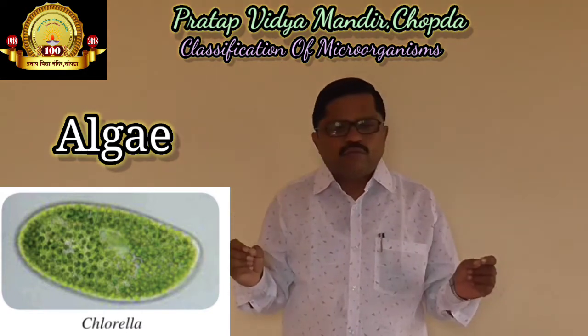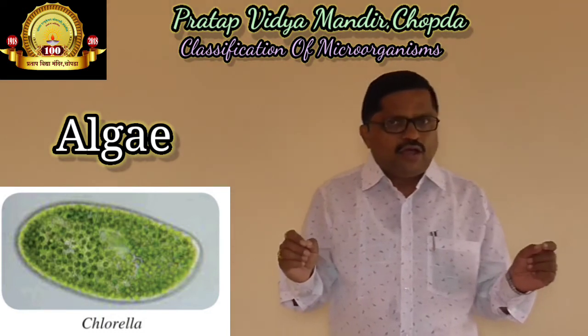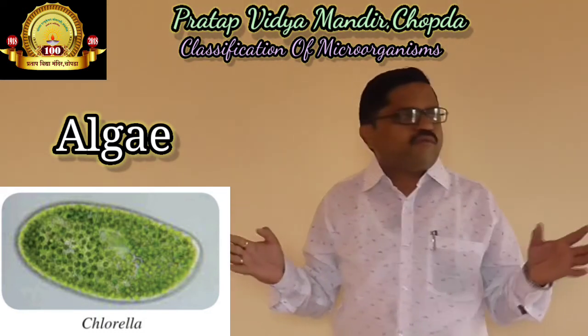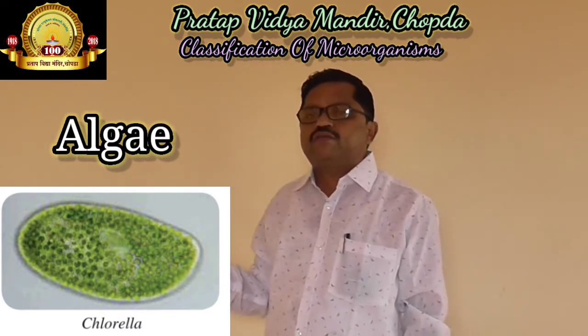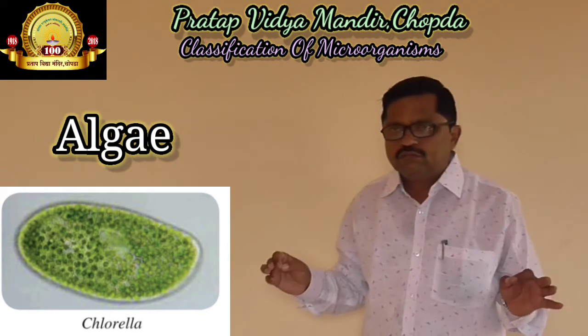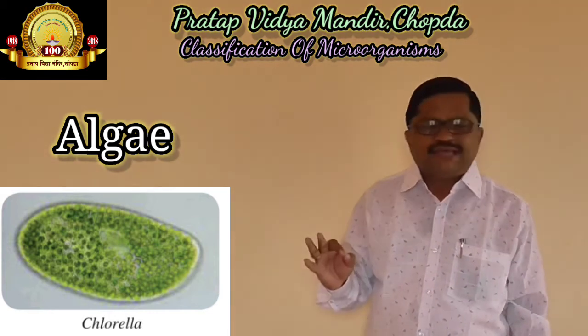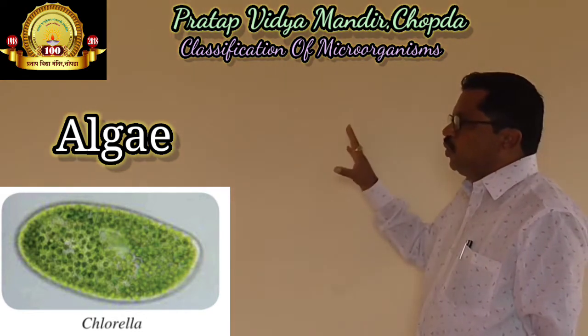The next property of algae is again the same. In photosynthesis, they can prepare their own food, so they do not depend on other organisms for food. And one example of algae is chlorella. This is the figure of chlorella.